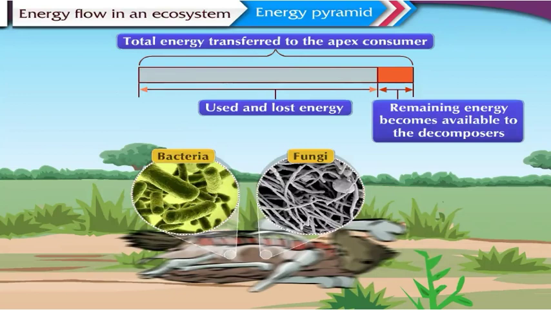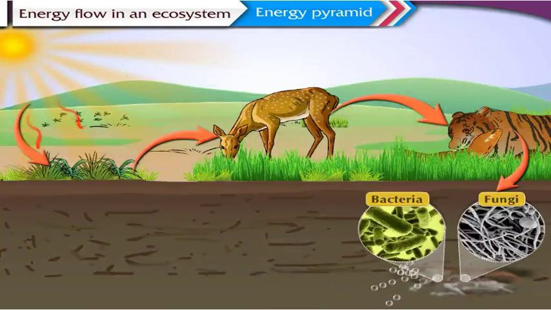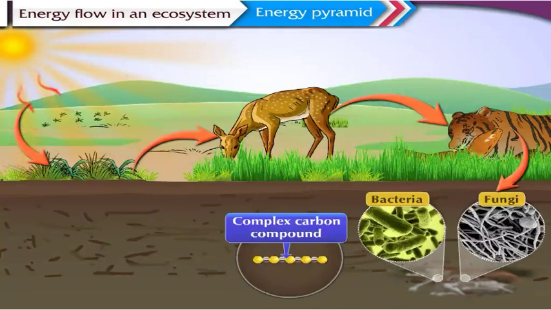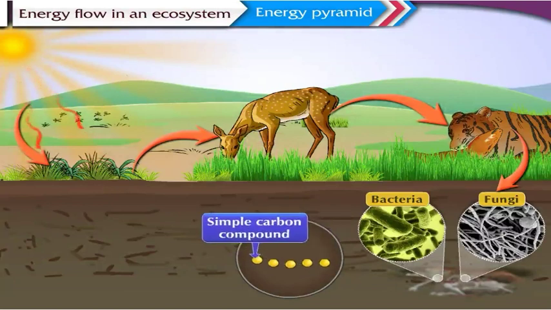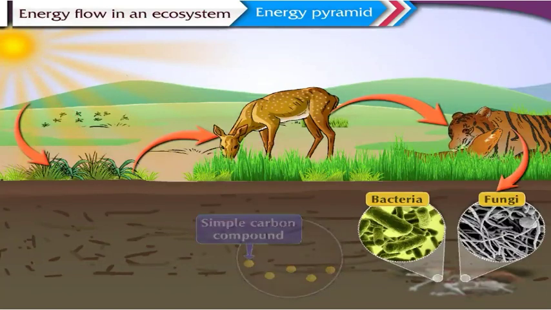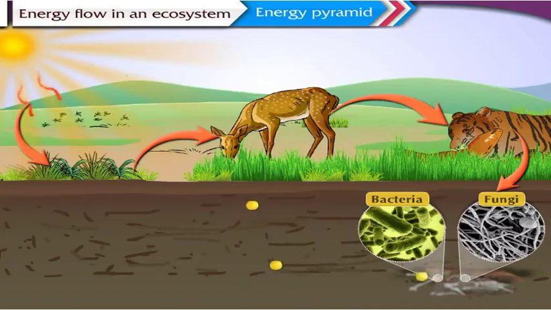They are called decomposers. In the process of obtaining food from the remains of organisms, decomposers convert them into simple carbon compounds. These substances easily mix with air, water, and soil, from where they are again absorbed by plants and incorporated into the food chain.